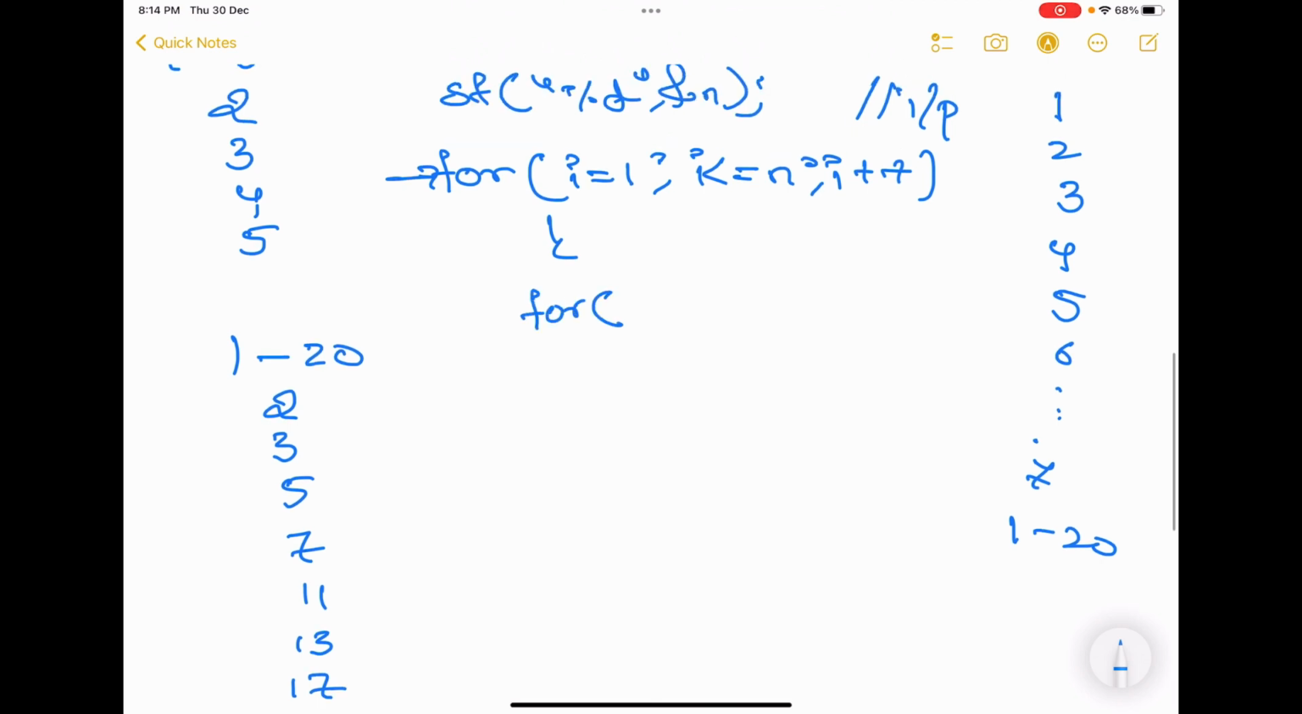Tell me, what is the smallest prime number? The smallest prime number is 2, not 1. Okay, so start from 2. For j is equal to 2, j less than.